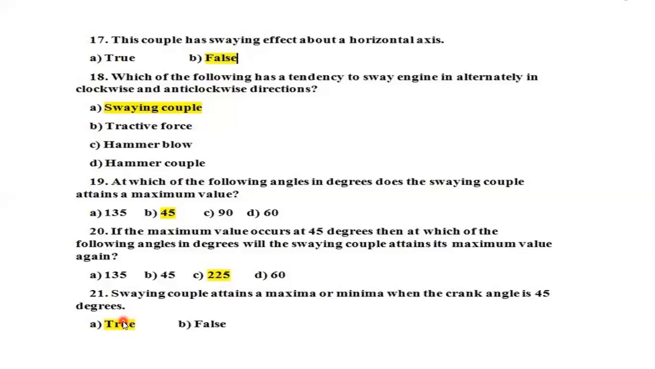And the next question: the swaying couple attains a maximum or minimum when the angle is 45 degree. So obviously it's true, because the swaying couple will be maximum or minimum when sin theta plus cos theta is maximum or minimum. Differentiating, we will be getting tan theta equal to 1, and finally theta will be either 45 degree or 225 degree. So the answer is true.